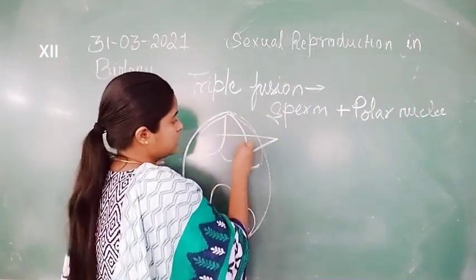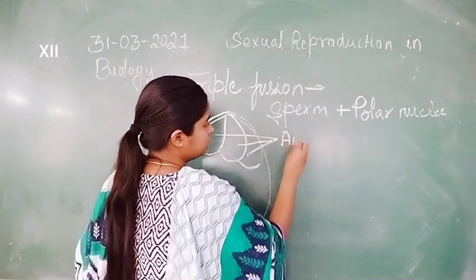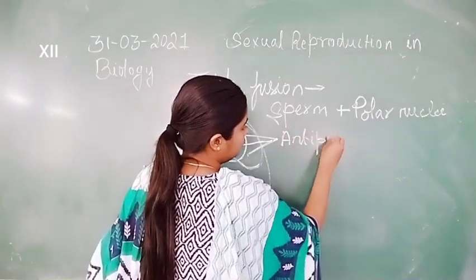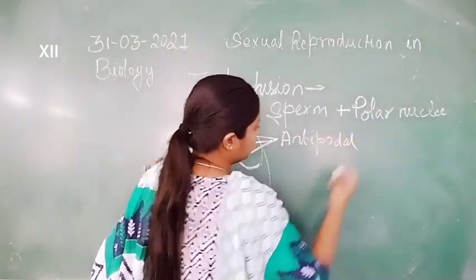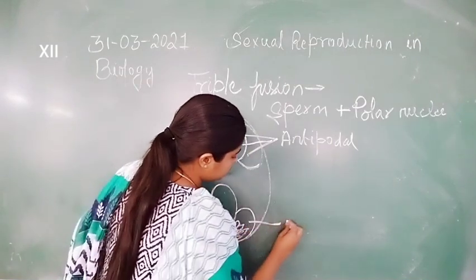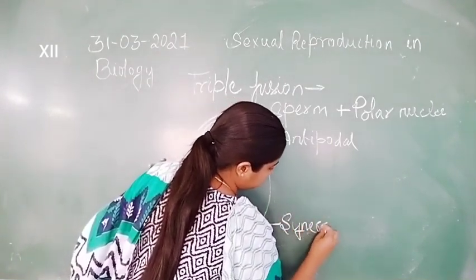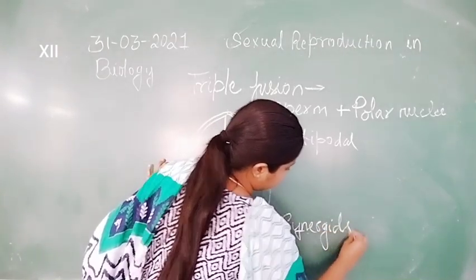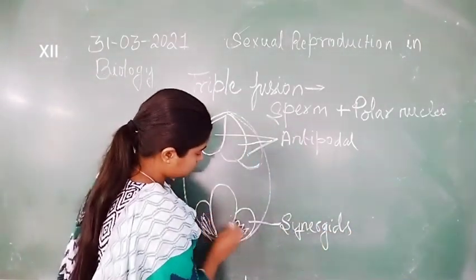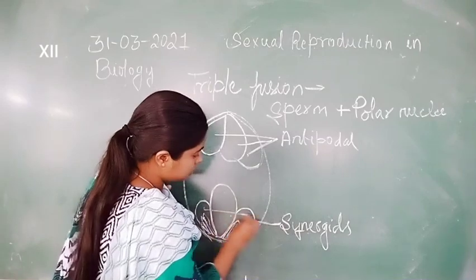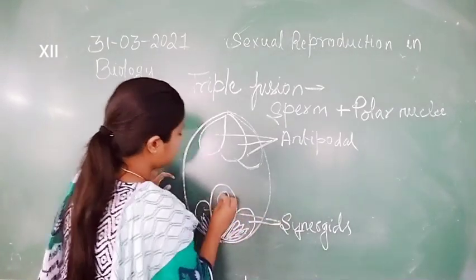These 3 cells are the antipodal cells, and here are the synergids, 2 synergids, and this is the egg cell.